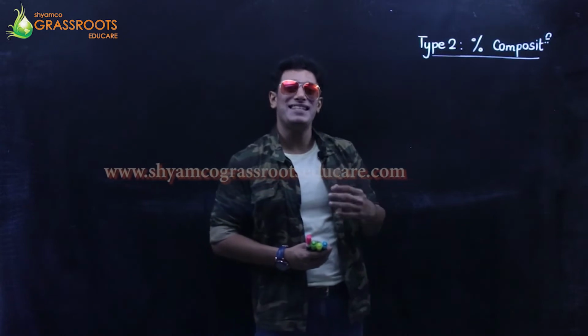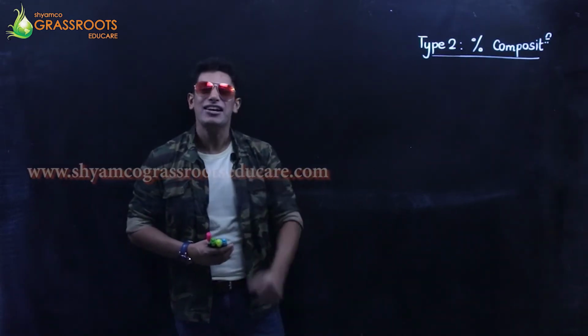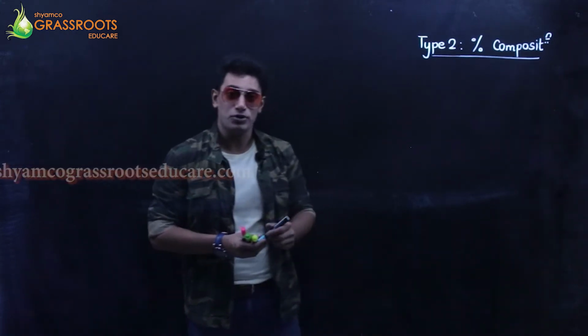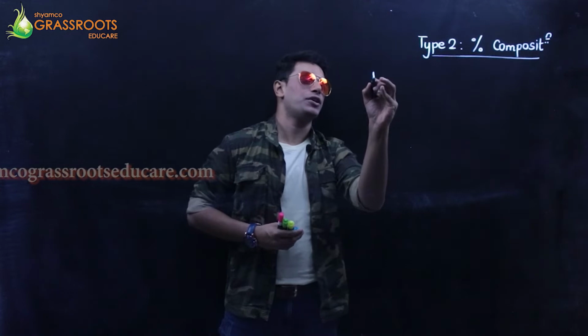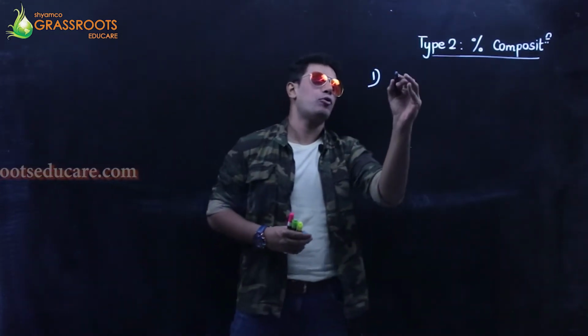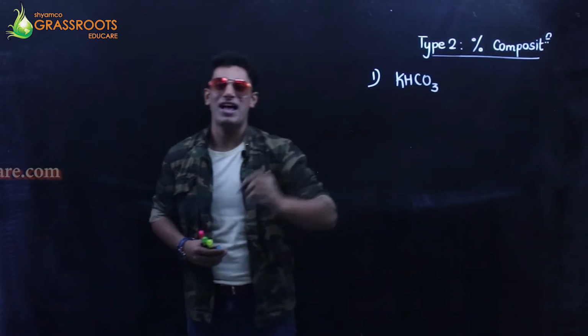Calculate the percentage of potassium in potassium bicarbonate, right? Potassium in potassium bicarbonate. So first thing, step 1, you write down the compound potassium bicarbonate, KHCO3. That's the formula.